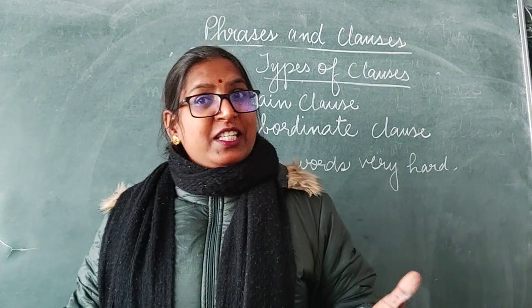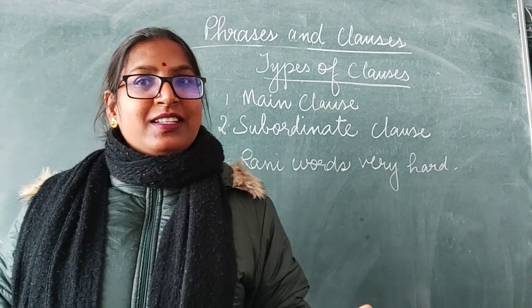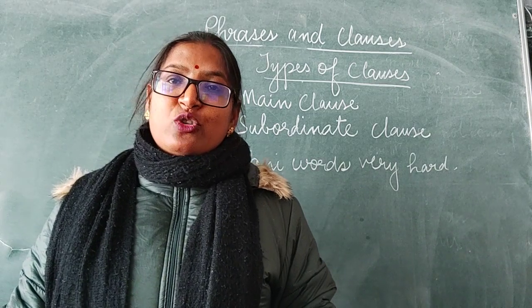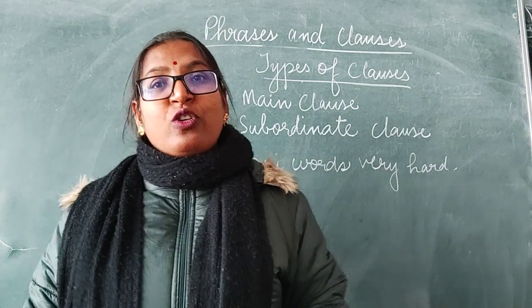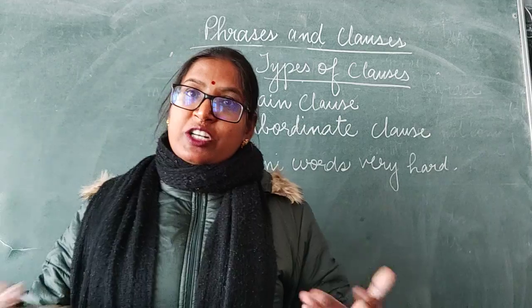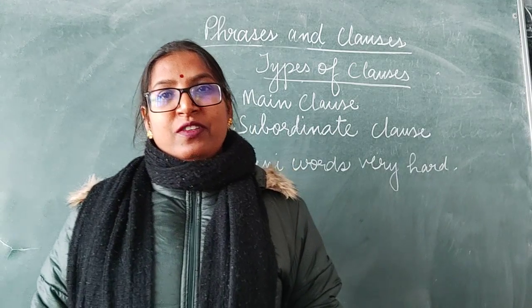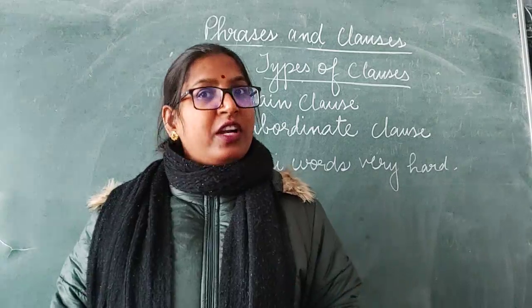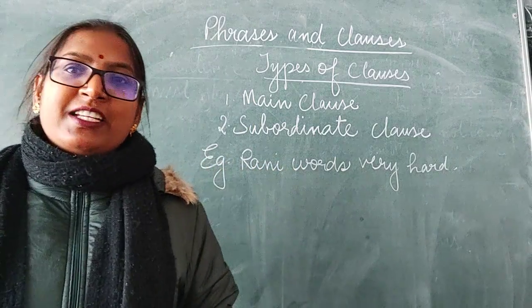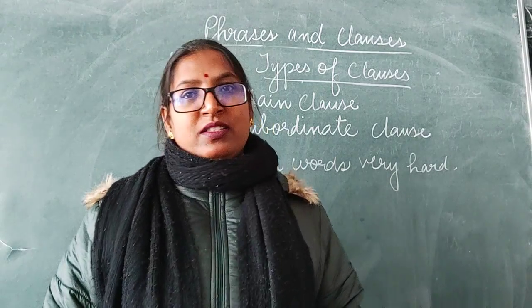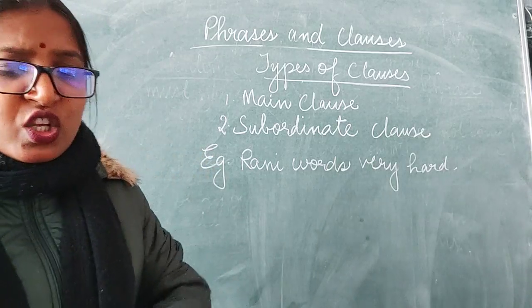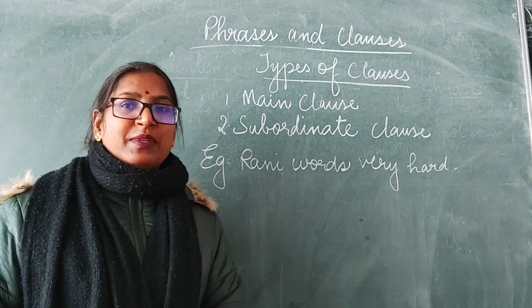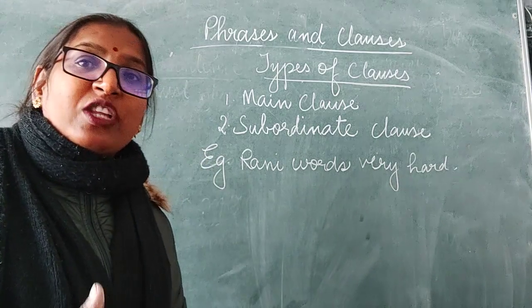The words independent and dependent, I hope it is clear to you. Independent, which is not depending on others, fully independent. Need not take support of somebody or something, is called independent. Dependent, which is depending on others. Clear? So we'll see through the examples. First of all, we'll study about the main clause.